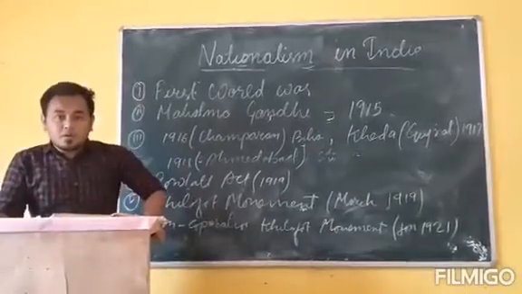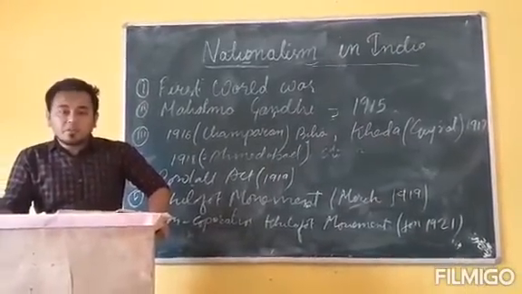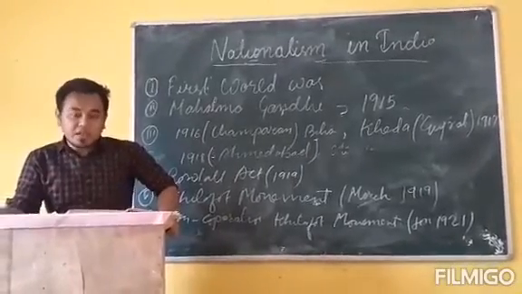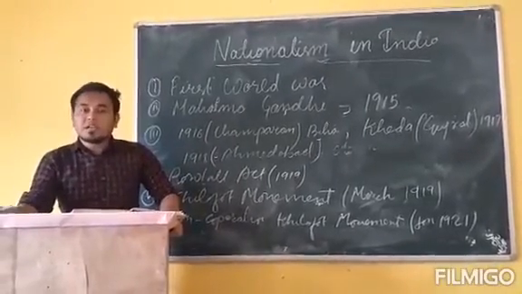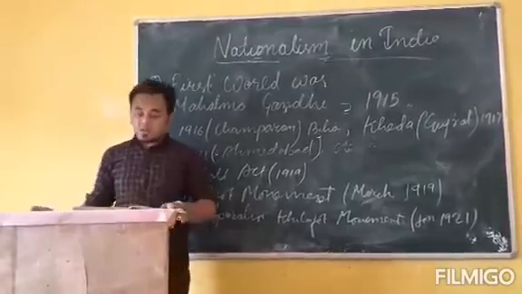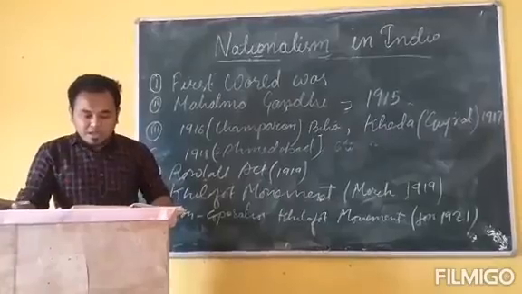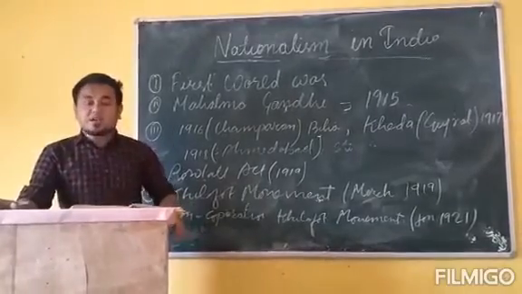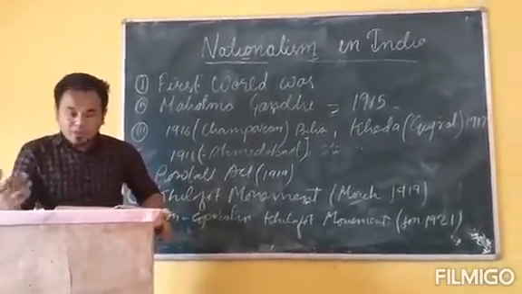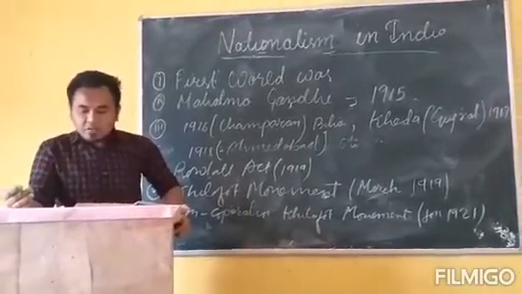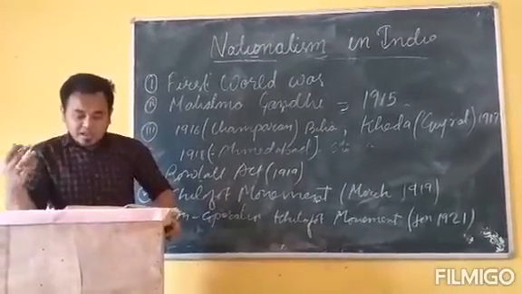Okay. This Rowlatt Act was not liked by many of the Indian people as well as the freedom fighters. That's why Mahatma Gandhi on 6th April 1919 started the Rowlatt Satyagraha. Okay, and people along with Mahatma Gandhi started doing rallies and agitation against the British government, and there was countrywide agitation against this act.